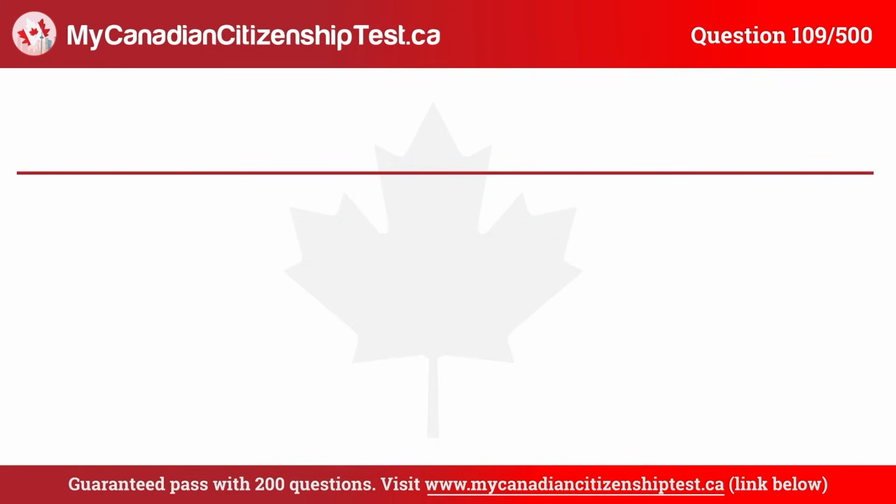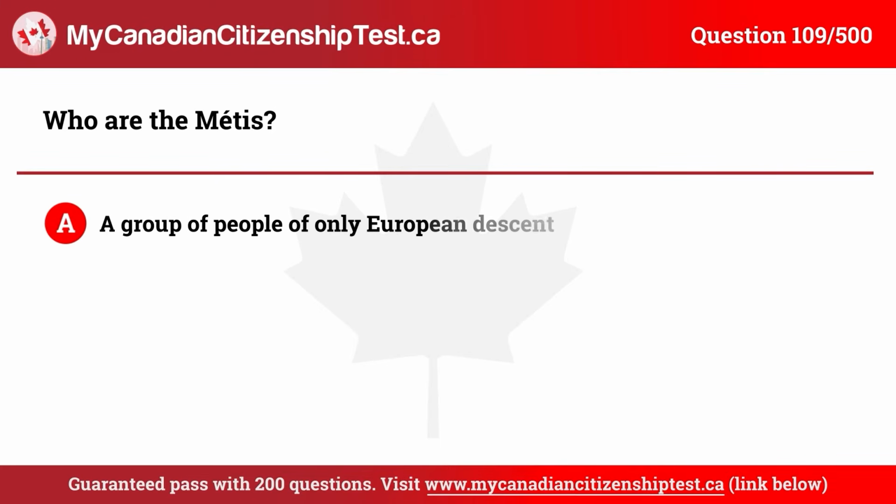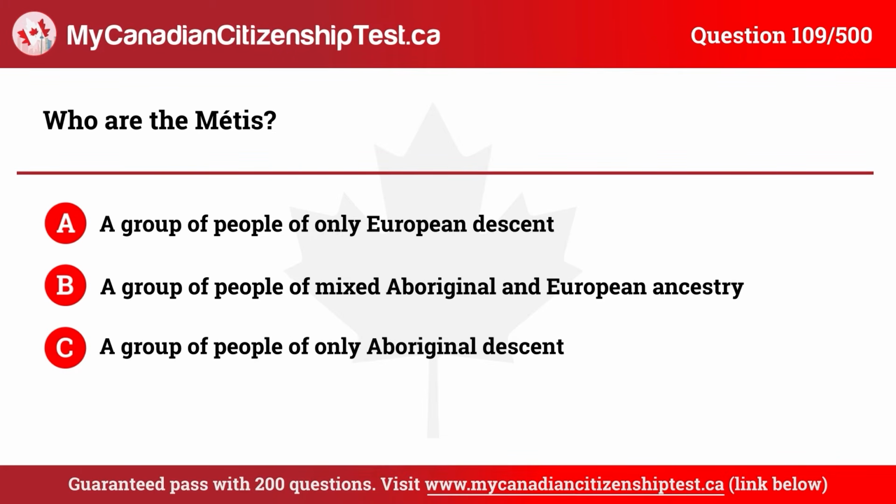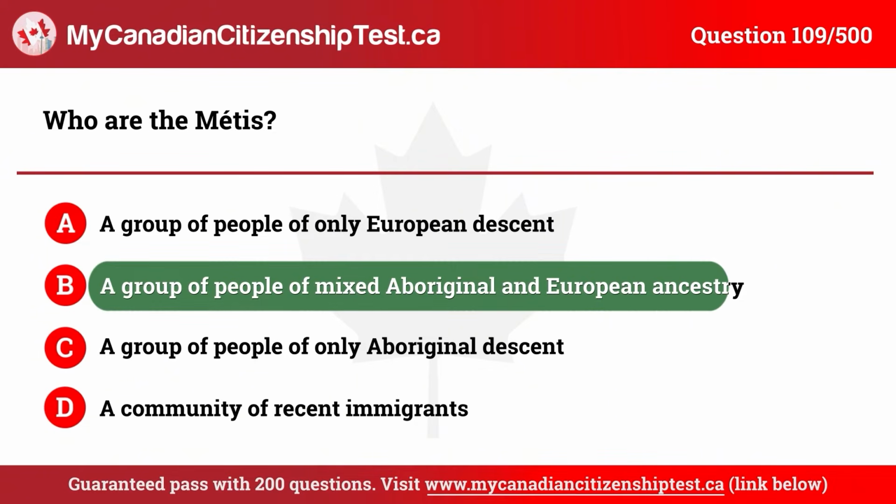Question 109. Who are the Métis? A. A group of people of only European descent. B. A group of people of mixed Aboriginal and European ancestry. C. A group of people of only Aboriginal descent. D. A community of recent immigrants. The correct answer is B. A group of people of mixed Aboriginal and European ancestry.